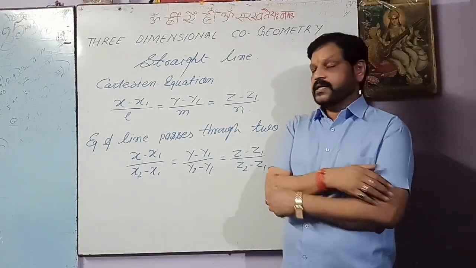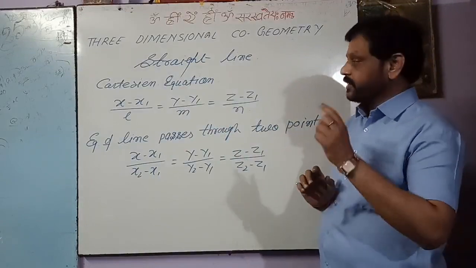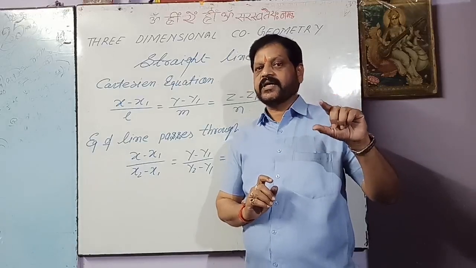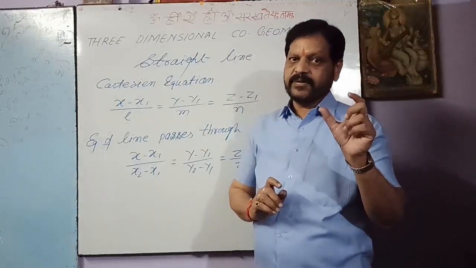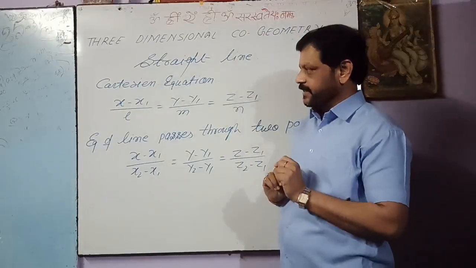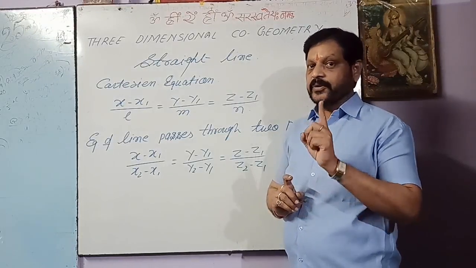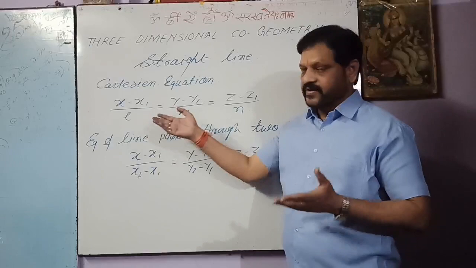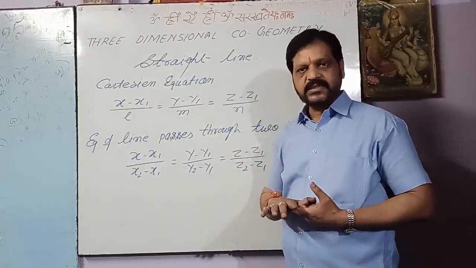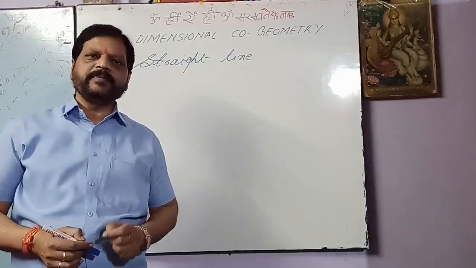Then how do we recognize which are the direction cosines and which are the direction ratios? So we remember the conditions of the direction cosines. Direction cosines always lie between minus 1 and 1. And in the second case, the sum of squares of direction cosines should be 1. So we can recognize by these two conditions whether the denominators are direction cosines or direction ratios. We have seen what is the angle between the two lines.